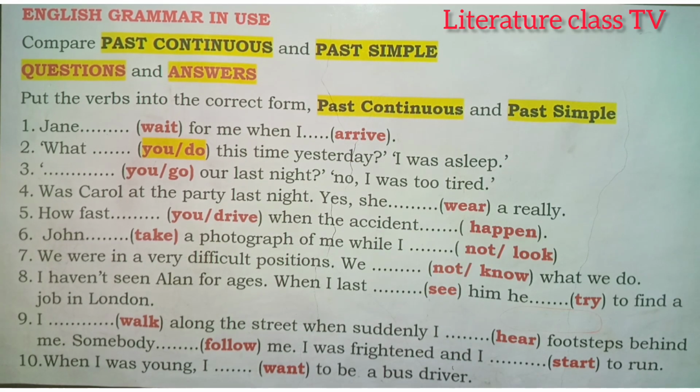Question number 6. John ___ (take) a photograph for me while I ___ (not look). Question number 7. We were in a very difficult position. We ___ (not know) what to do.